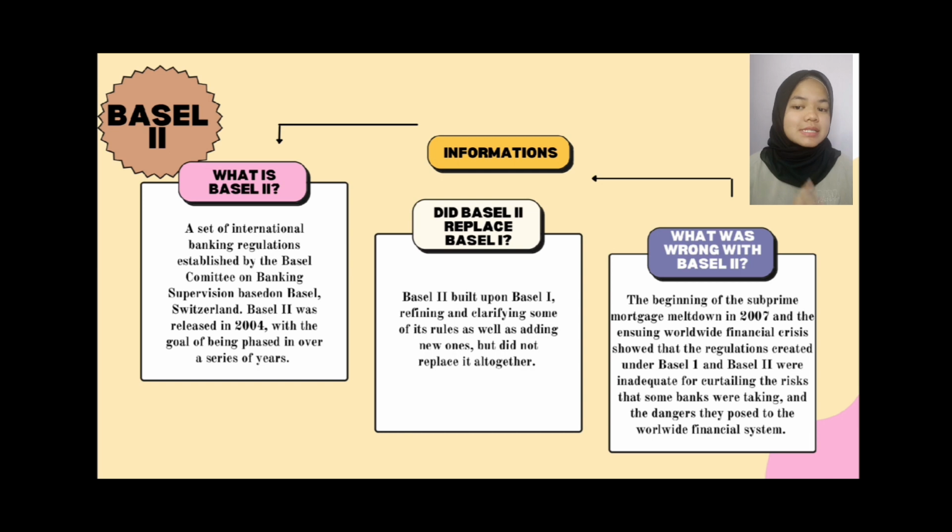This is the second of the 3 Basel Accords and has 3 main tenets, which are minimum capital requirements, regulatory supervision, and market discipline. It provides guidelines for the calculation of minimum regulatory capital ratios and confirms the requirement that banks maintain a capital reserve equal to at least 8% of their risk-weighted assets.